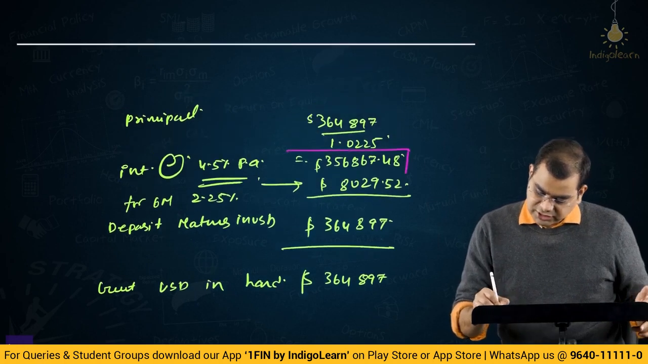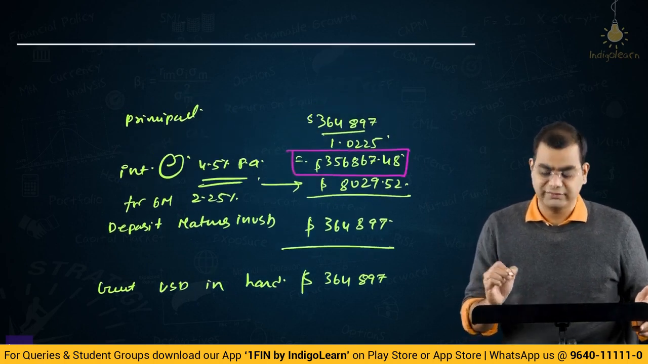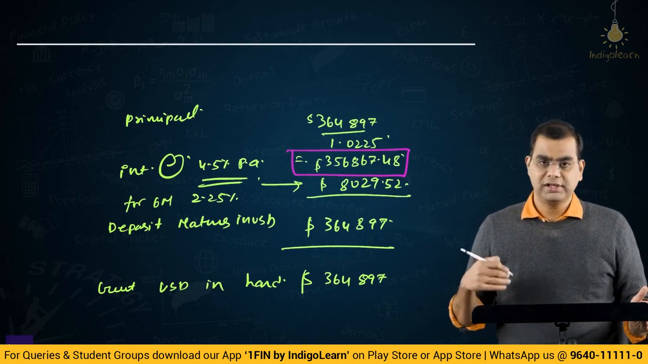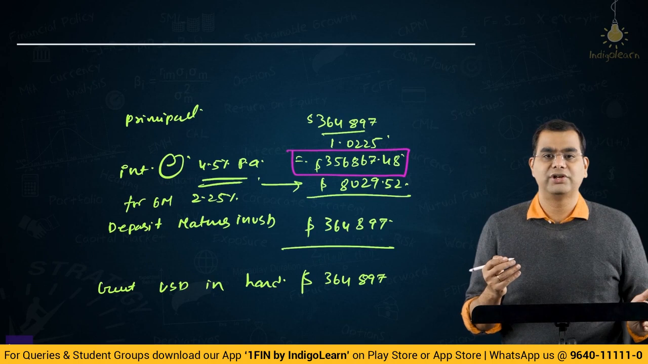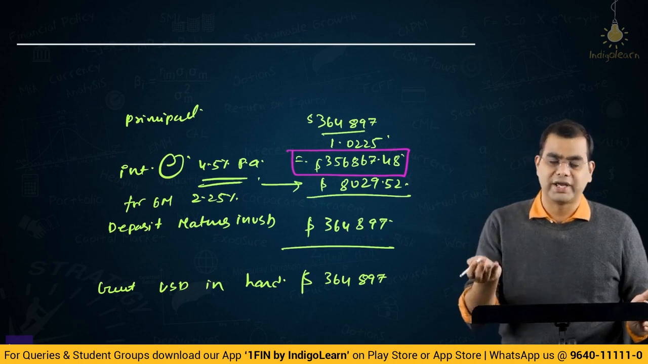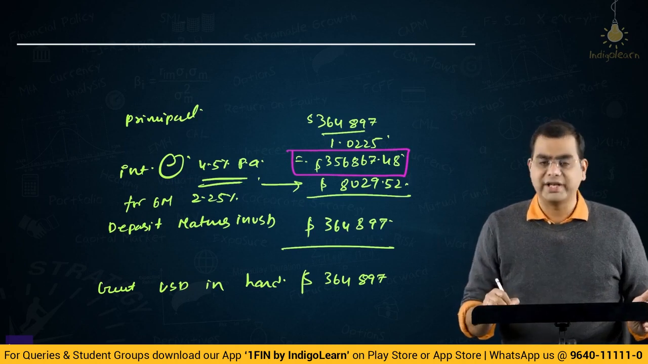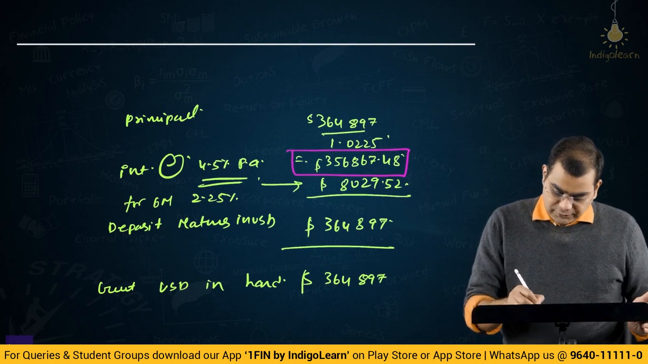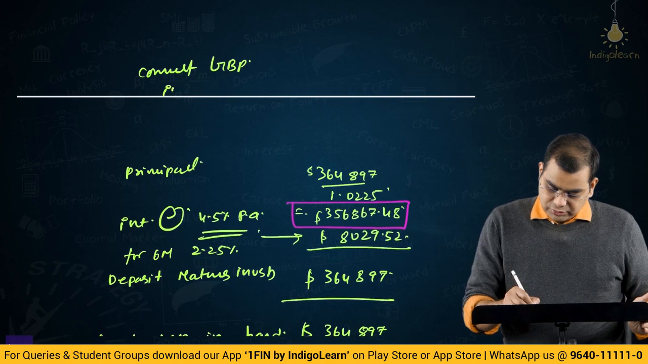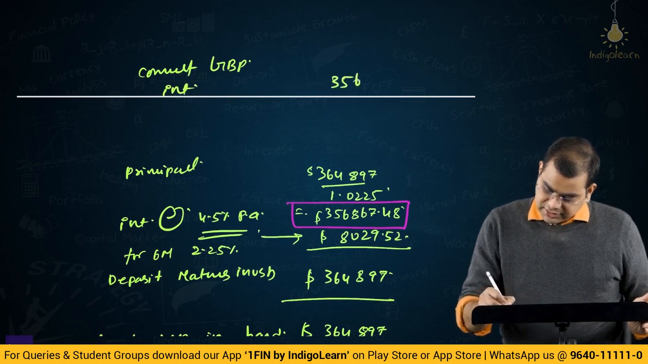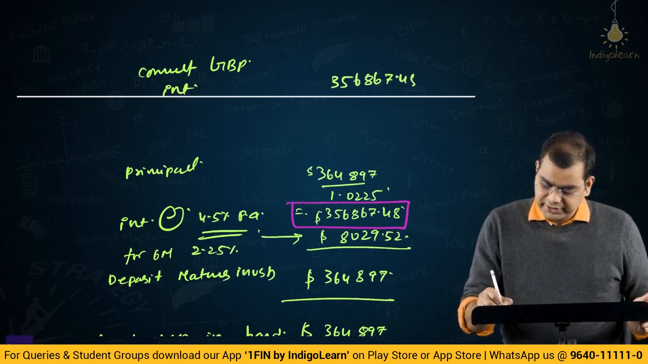Okay, so principal is 356,867.48. So if you have so much principal, where did you get that principal? You are a UK firm. How did you get those American dollars in your hand in the first place? Because you exchange whatever money you have, in GBP, for US dollars at spot, and you got this much. So convert GBP into 356,867.48 dollars.